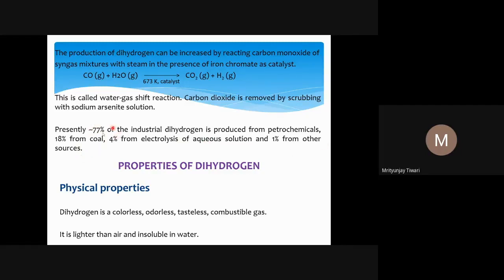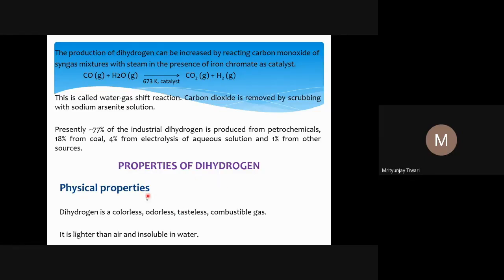So mostly we still use fossil fuels for the production of hydrogen, because 77% plus 18% is 95%. For 95% of hydrogen production, we are still dependent on petroleum products and fossil fuels. Petroleum is 77%, and coal comes to 18%. Coal, petroleum, and even the gases are all called fossil fuels.